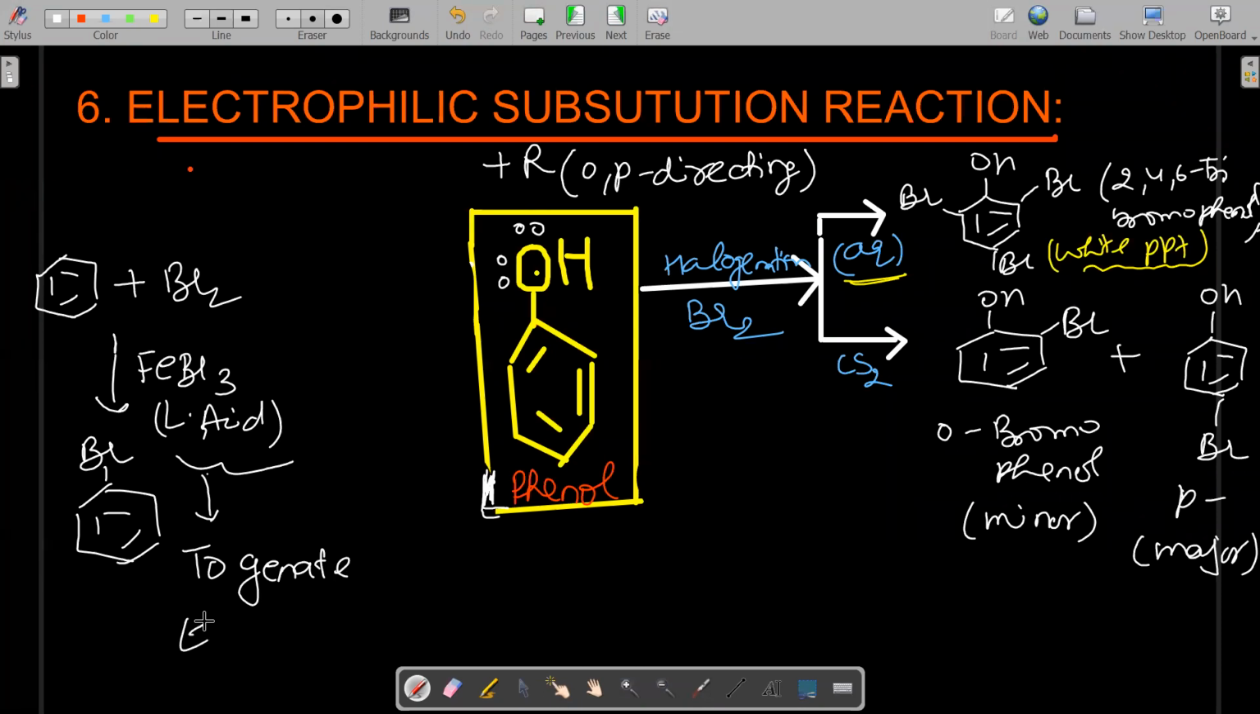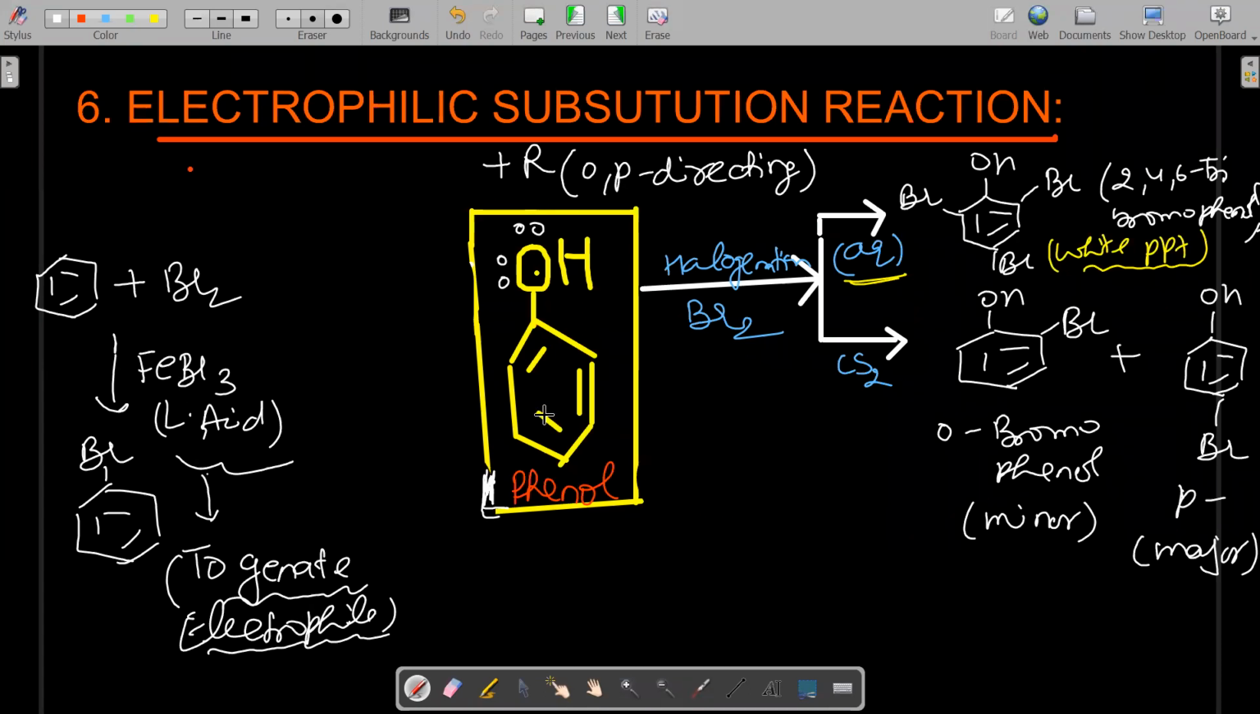To generate what? Electrophile. Always, when benzene undergoes any electrophilic substitution reaction, the acid catalyst is required to generate the electrophile. Why is a catalyst required here to generate the electrophile?